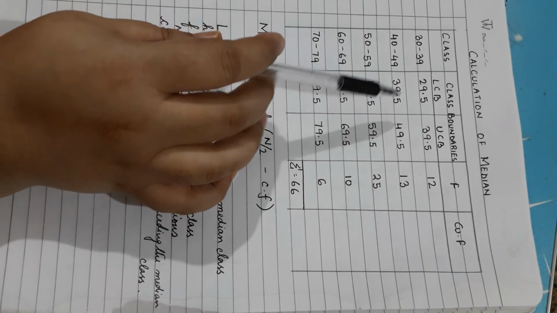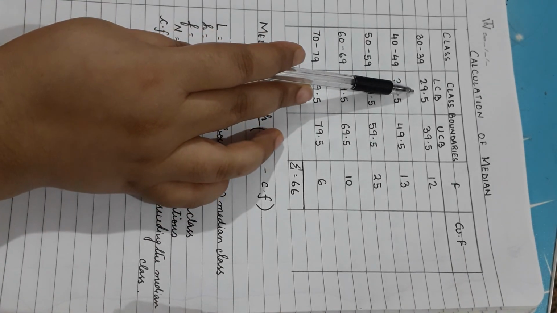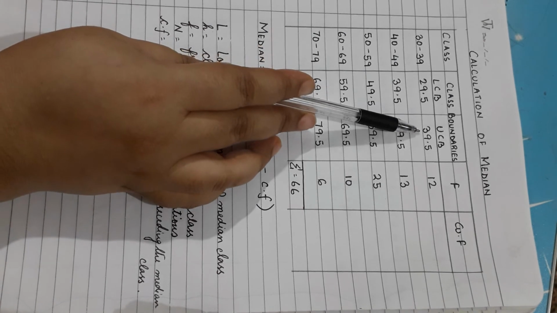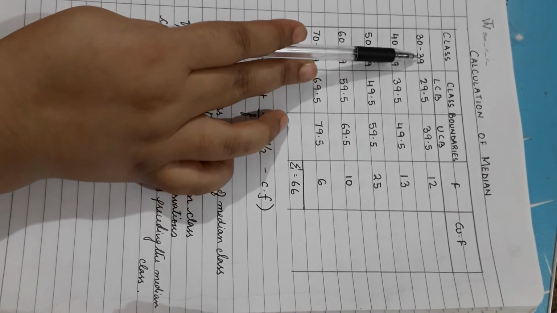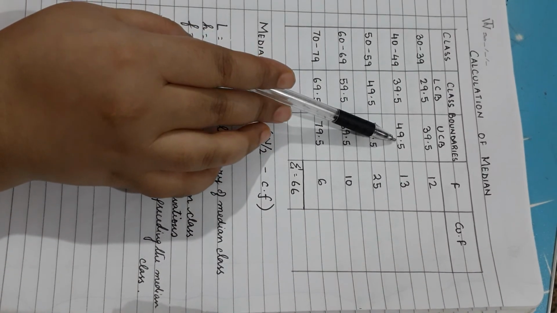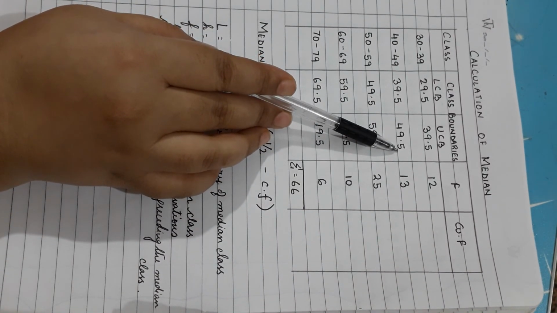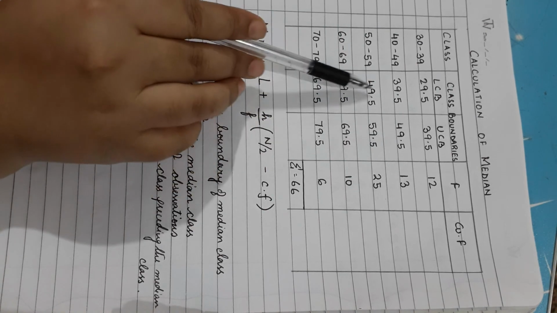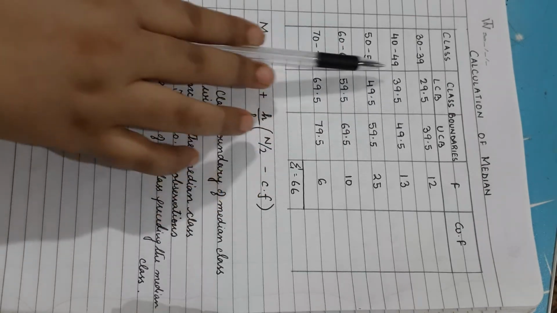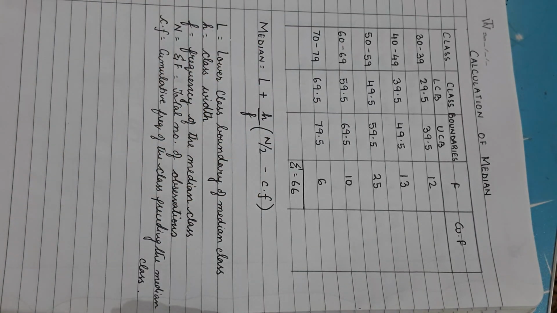That means you are going to record any value between 29.5 thousand and 39.5 thousand in the first class, and from 39.5 thousand to 49.5 thousand here. So if it's 49,501, you are going to record it here. This is how we have converted the discrete frequency into a continuous frequency.